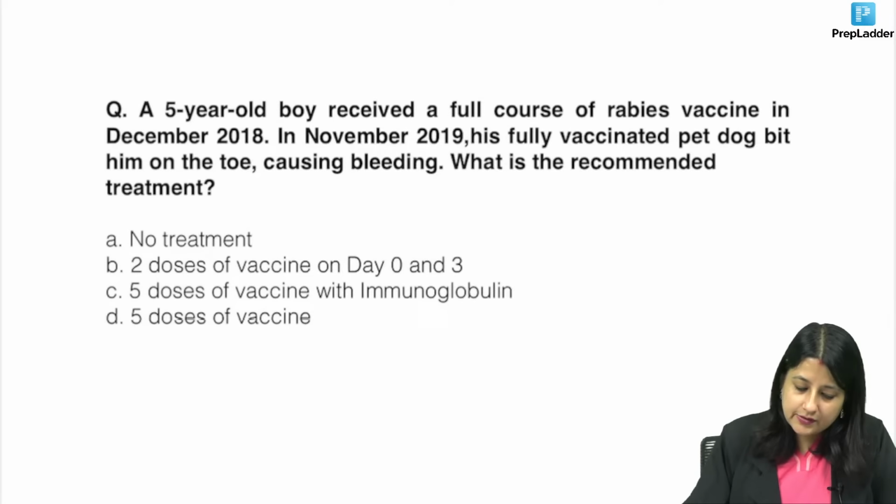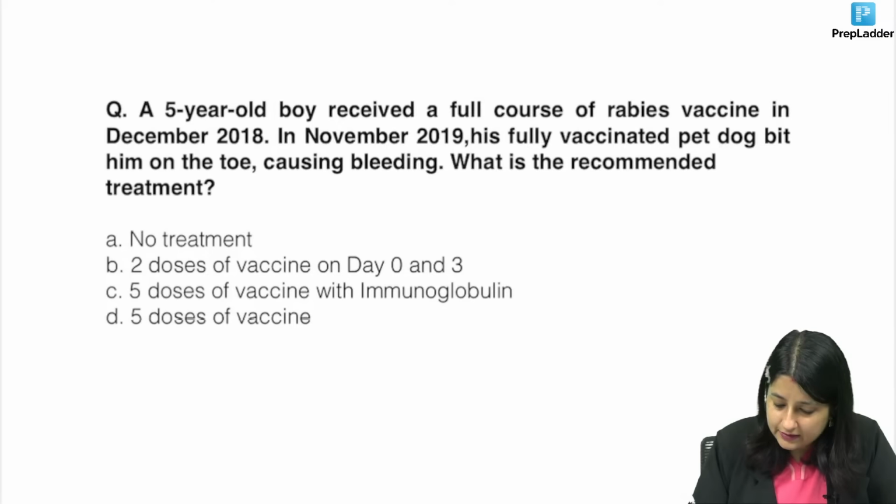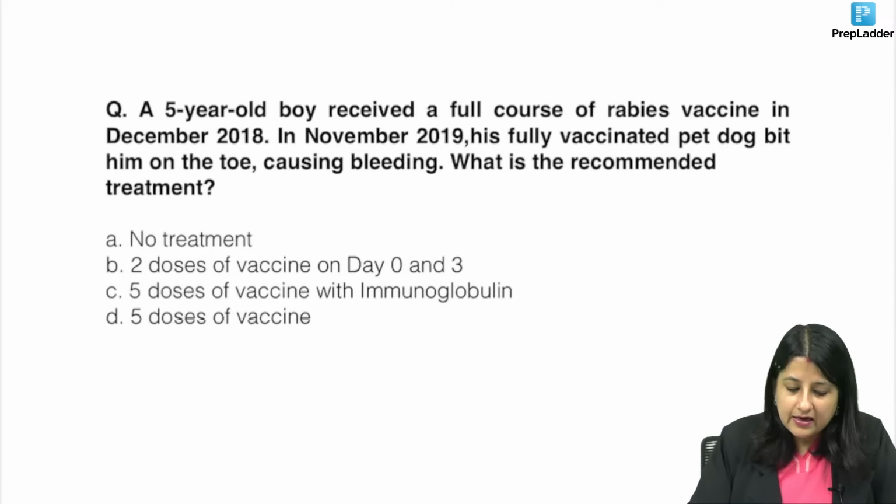Okay. Moving to the next one. Let's see if you can do this. Dog bite management, guys. What's the answer over here? Can anyone quickly tell me the answer over here? The question is, a 5-year-old boy received a full... no herd immunity. Very good. That also, yes, good.